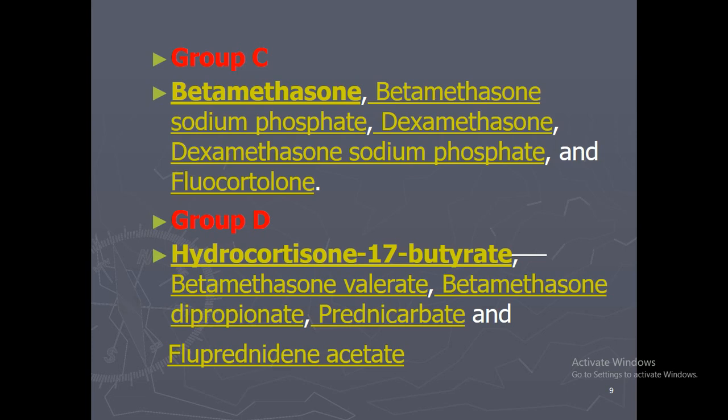For example, Betnovate cream contains betamethasone, or for example Clobavate, which contains clobetasol propionate. All these are anti-inflammatory agents and they are used in a variety of infections.